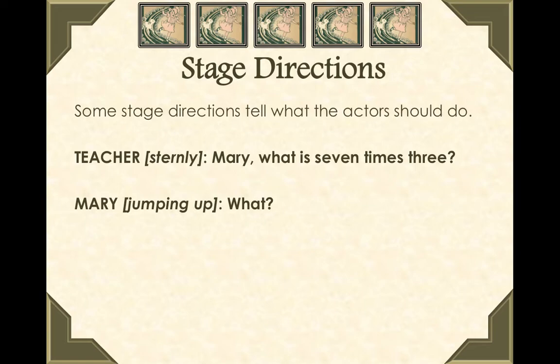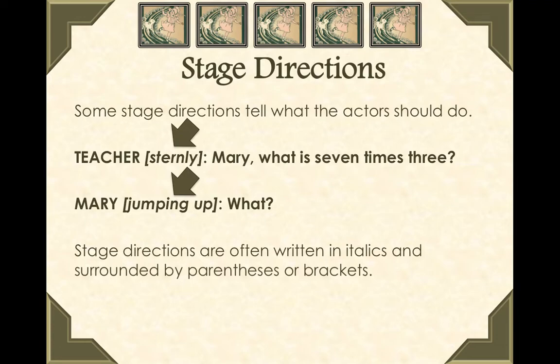Then Mary, her stage direction says jumping up. Now, Mary isn't going to say jumping up. She's just going to do that action because it's telling her how she should act. And Mary replies, what? So stage directions allow me to infer character traits. So when Mary jumps up, I can infer, without the author telling me, that she was startled.